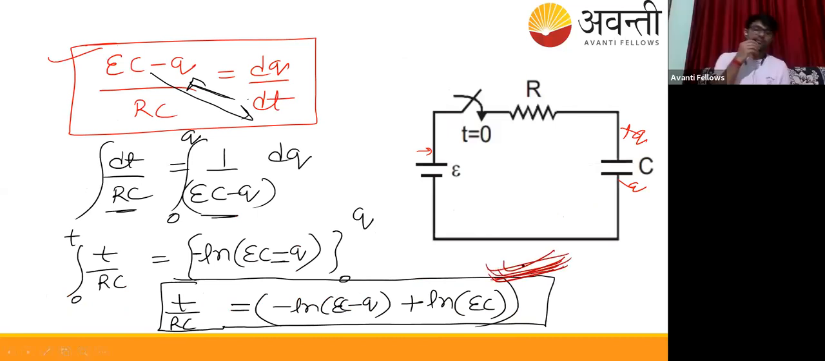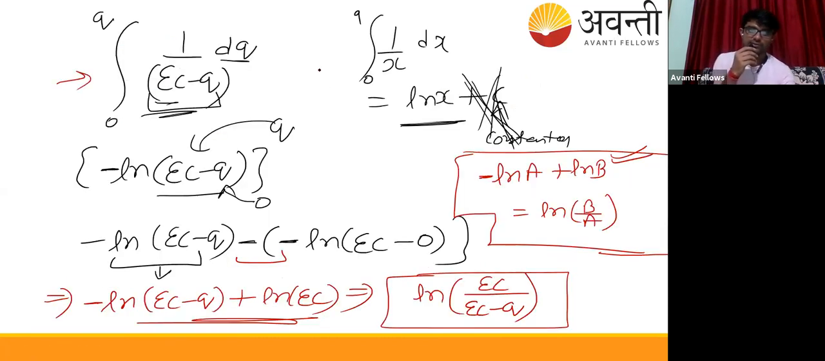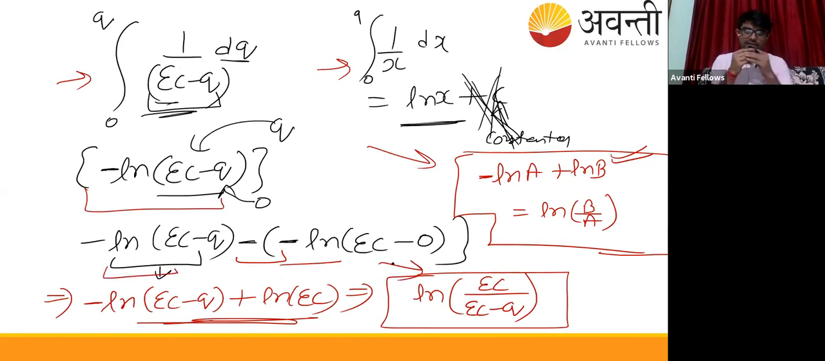I hope everyone got this point. See, first I derived this equation and solved it. Then I used the logarithmic law, that ln of b minus ln of a is this, and then this. And this ln came. I hope that you understood this thing.